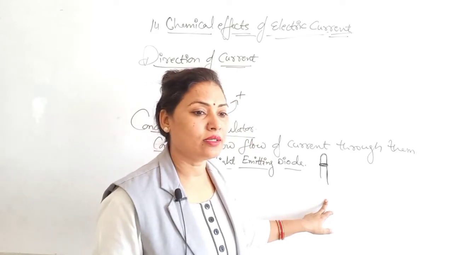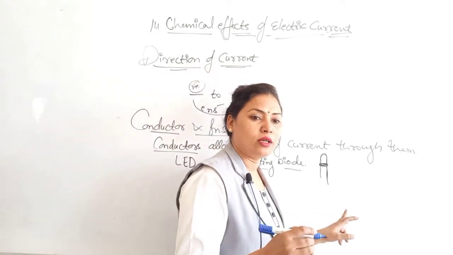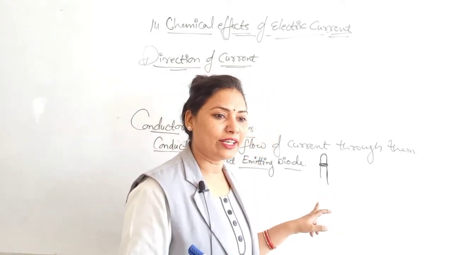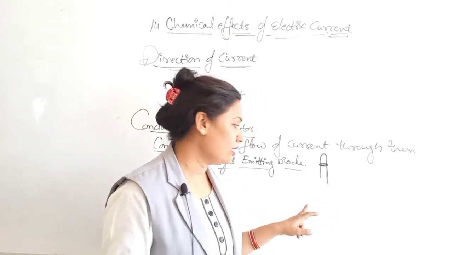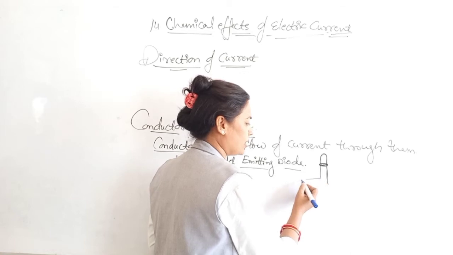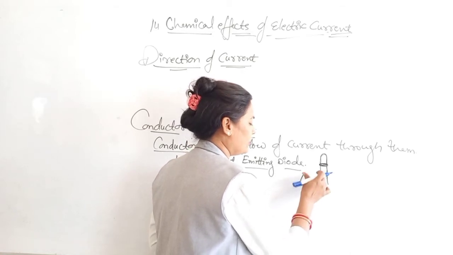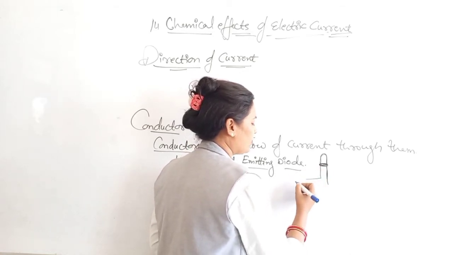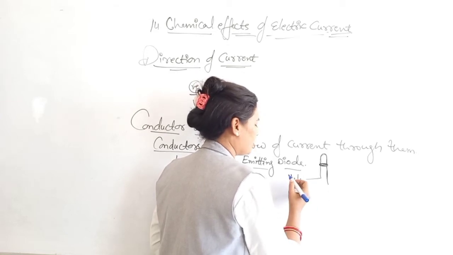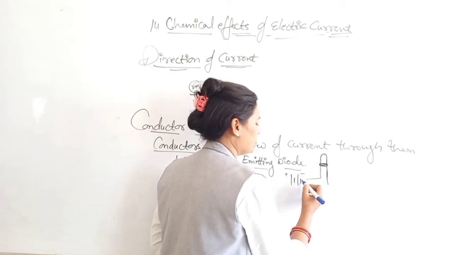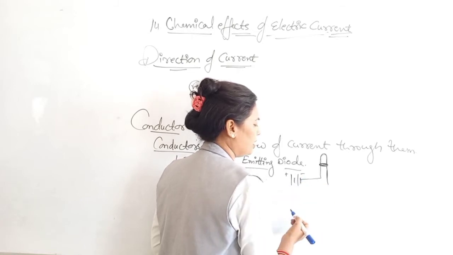Then what will we do? We have to take the longer lead and connect it to the positive terminal, and the shorter lead is connected to the negative terminal of the battery. Two terminals will be there, positive and negative.